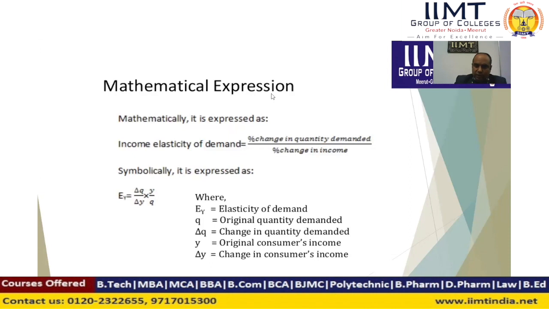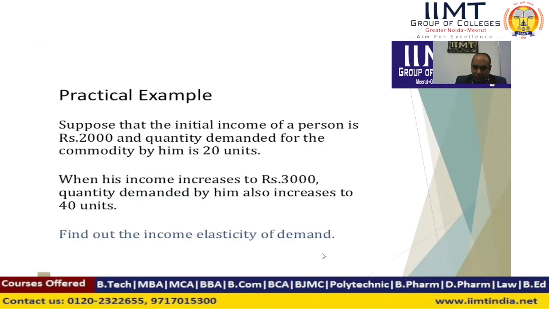Mathematically, income elasticity of demand is the percentage change in quantity demanded divided by the percentage change in income. In symbolic form, EY equals delta Q by delta Y into Y by Q. EY represents income elasticity of demand, Q is the original quantity demanded, and delta Q is the change in quantity demanded.